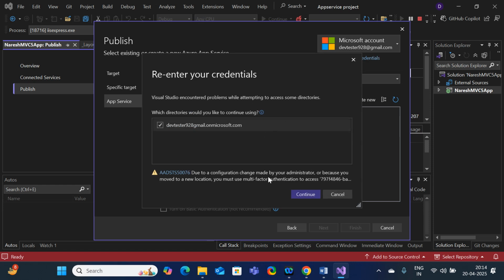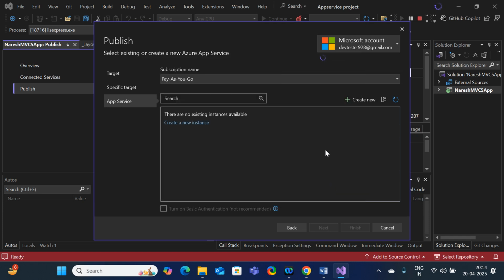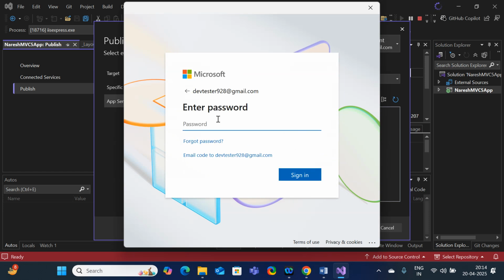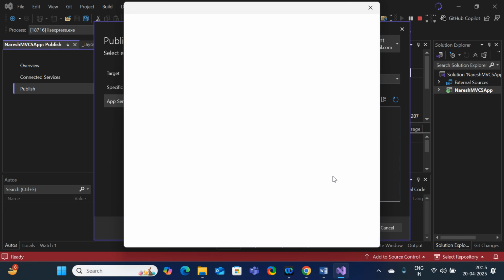Re-enter your credentials. What happened? Click on continue. Okay, so once the connection has been established successfully, I am not supposed to get this kind of error. Just click on sign in.